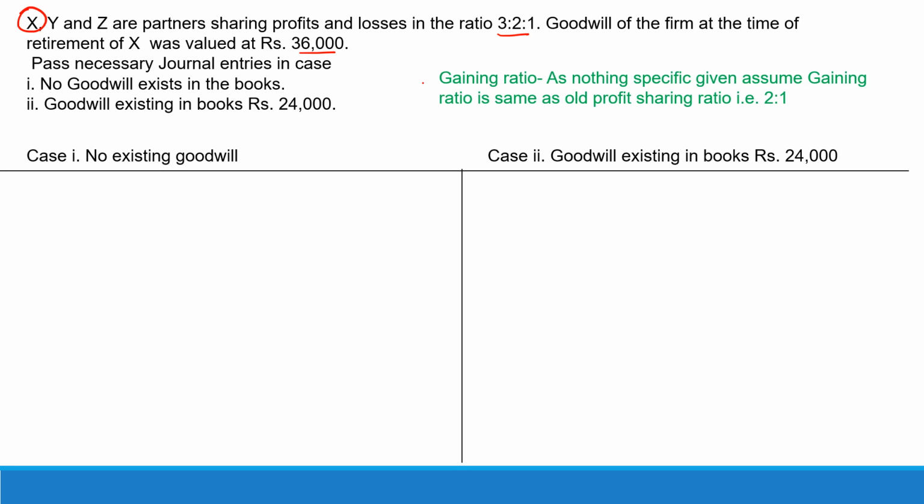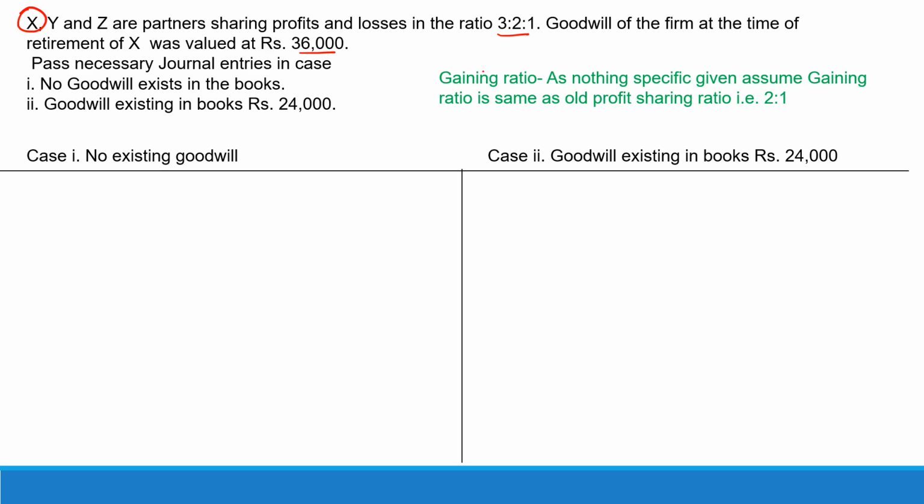So as I said, first you will have to find out the gaining ratio. Now here from the reading of the question, we find that they have not given the new profit share ratio amongst Y and Z, so we cannot calculate the gaining ratio using the formula. They have also not given any specified ratio in which it is going to be taken over by Y and Z. So here, as nothing is specified, what do we assume?